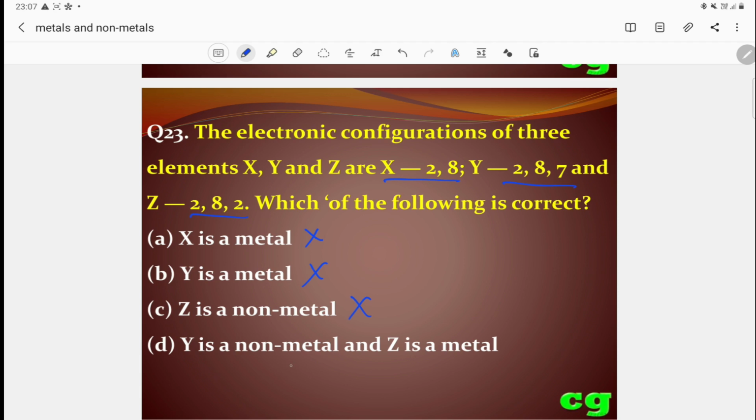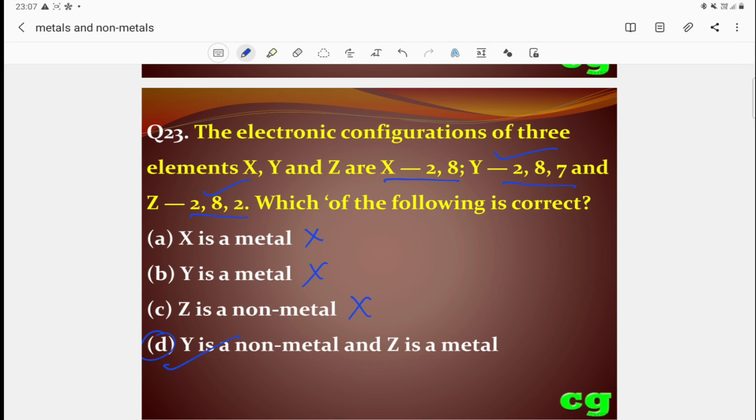Then what is the last option? Y is non-metal. Yes, Y is a non-metal. And Z is metal. Yes, Z is a metal. So the answer is D. D is the correct answer: Y is non-metal and Z is metal. Because we know metal